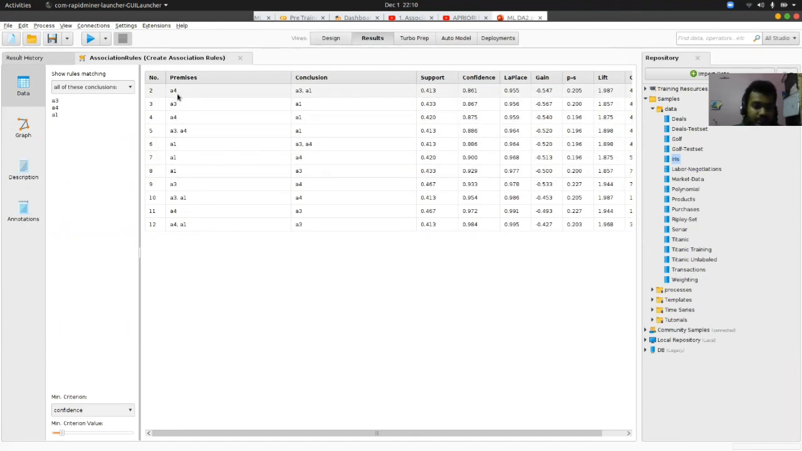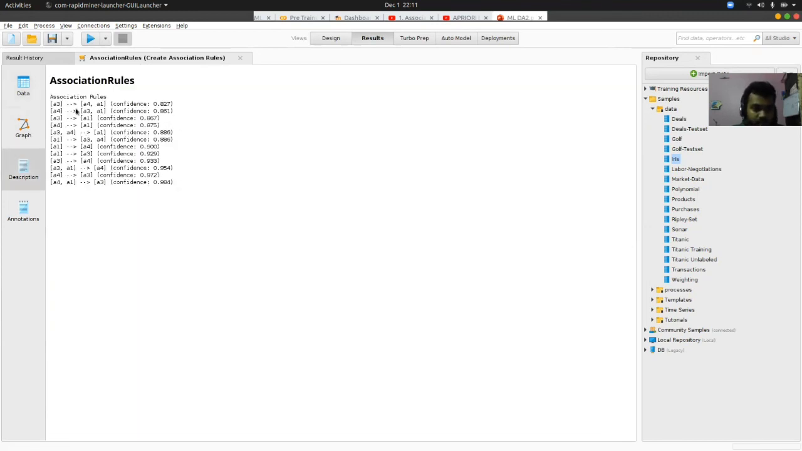It shows that when we have bought A4, there are high chances of buying A3 and A1 also. If we have bought A3, there are high chances of buying A1 also. So we get the support and confidence level of each of them. Here we have got the association rules also. So this is how the Apriori algorithm was executed in the RapidMiner software.